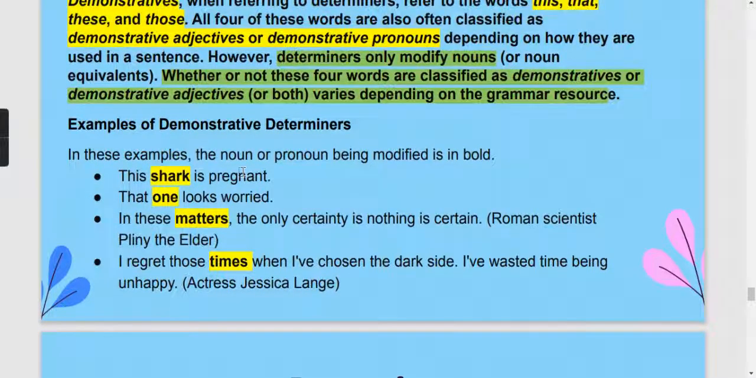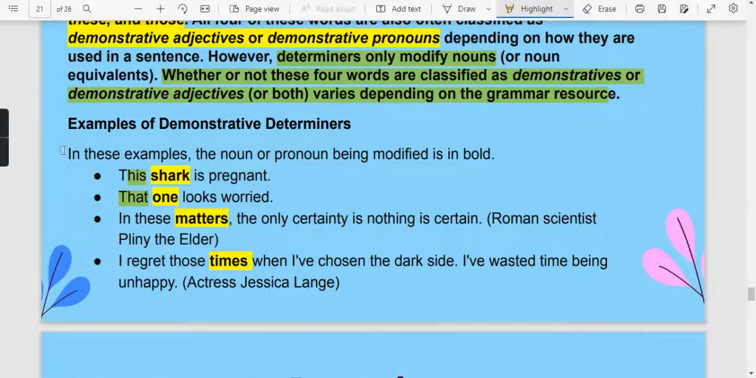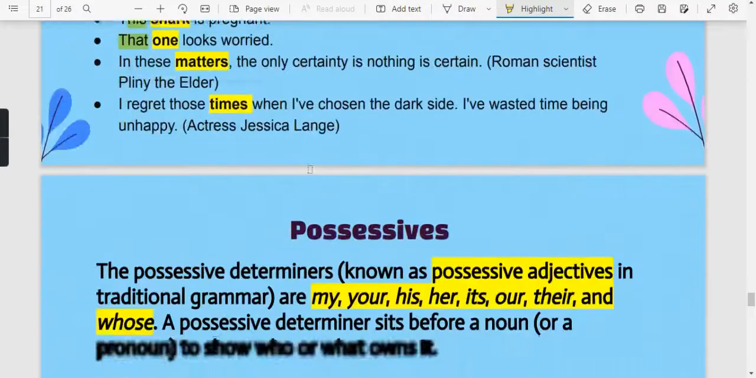So here: this shark is pregnant. So यहाँ पे जो shark word है वो हमारा noun हो जा रहा है. Here this demonstrative is basically modifying the noun shark. Again, that one looks weird. Again that is a demonstrative और one जो है वो हमारा pronoun हो जा रहा है. Again demonstrative is basically modifying a noun or pronoun. So demonstrative जो है वो noun या pronoun दोनों को ही modify करने का काम करेंगे.